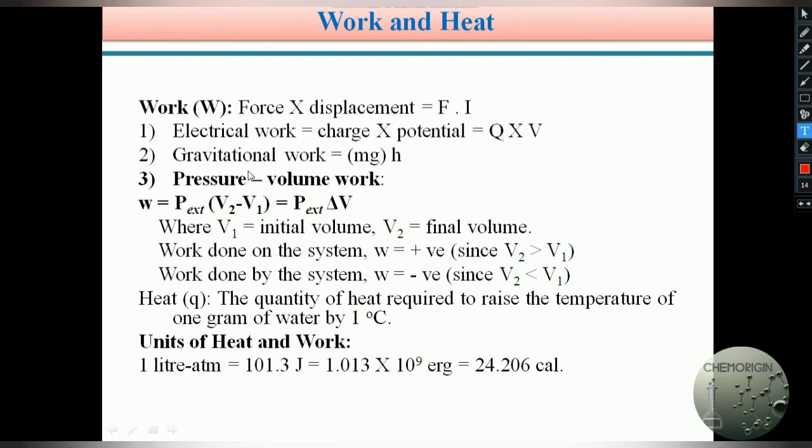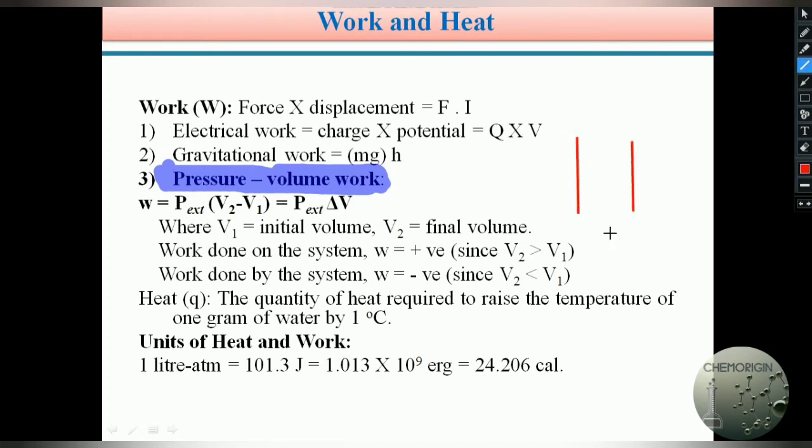In thermodynamics, the important thing is work in terms of pressure and volume. So students, concentrate on this concept. This is very useful and very important for our topic: pressure volume work. In terms of pressure and volume, how can we define work? For this I take an example. You can take a cylinder. This is your cylinder.